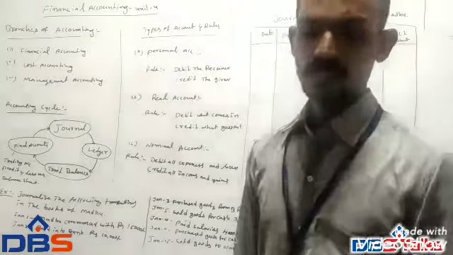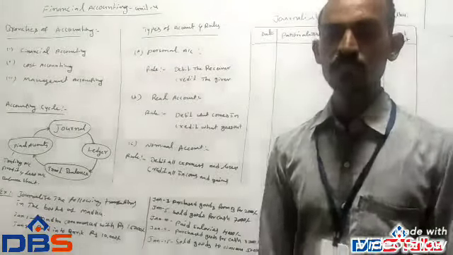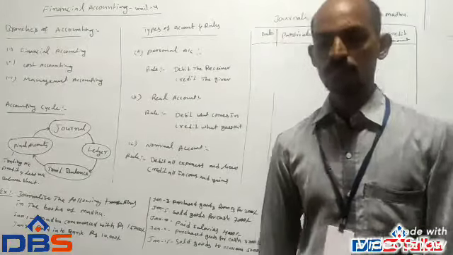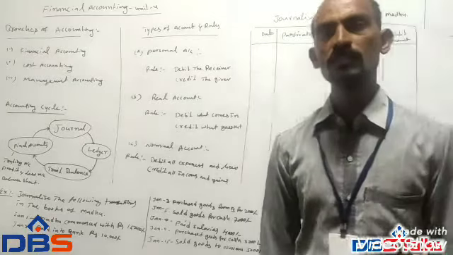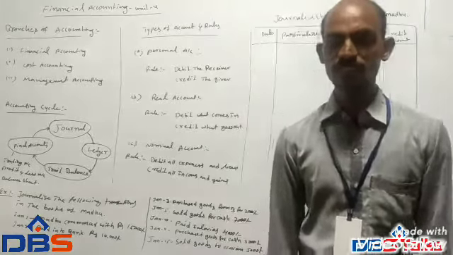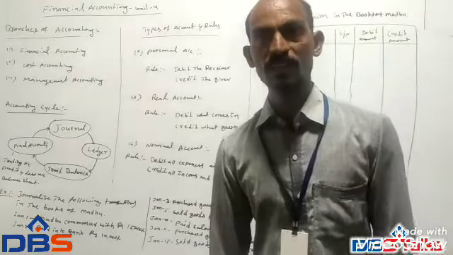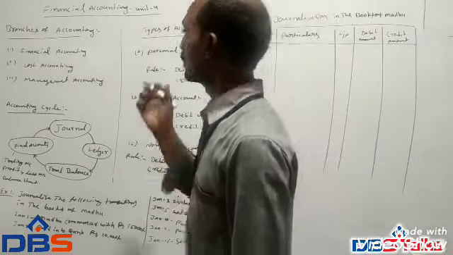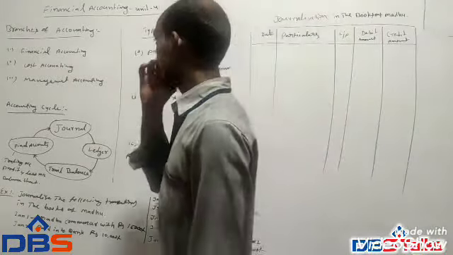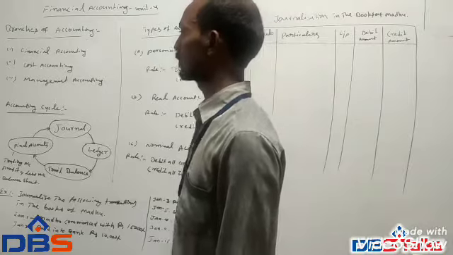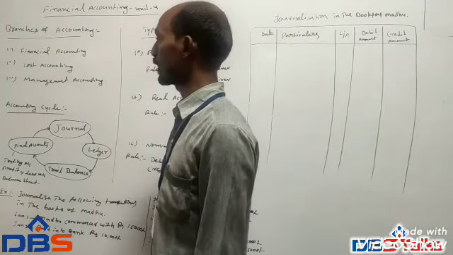The next definition of accounting: the American Institute of Certified Public Accountants defines accounting as the art of recording, classifying, and summarizing in a significant manner money and money transactions. Here, branches of accounting are classified into three types. First, financial accounting; second, cost accounting; and third, management accounting.